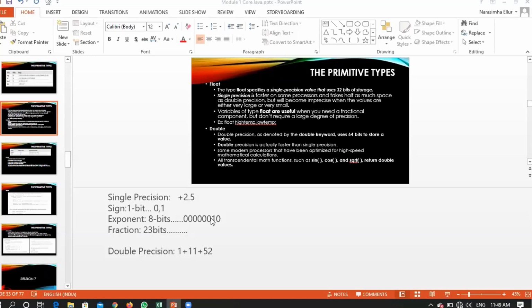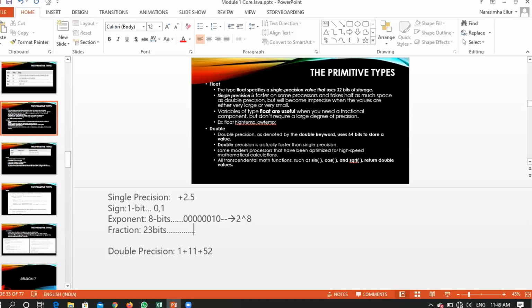Right? So this exponent is 8 bits. What is the maximum value it can store? It can store 2 raised to 8, because the sign we have already taken separately. 2 raised to 8 in the sense, what will be the value? Some 64,000 something. That will be the maximum exponent that you can store, right?